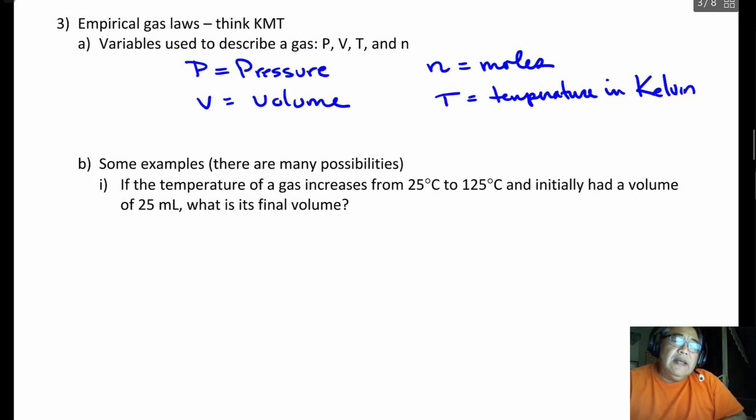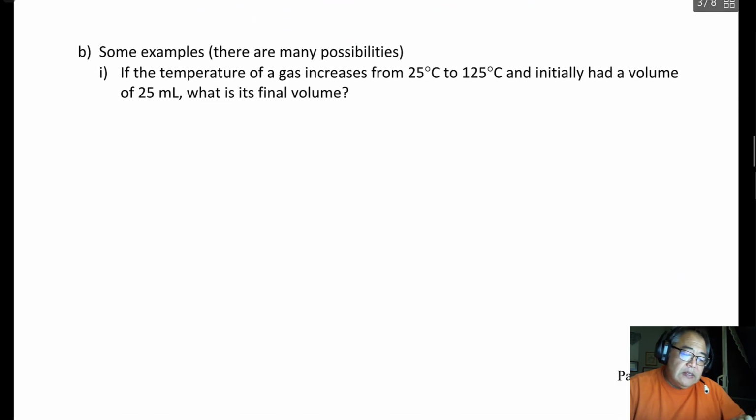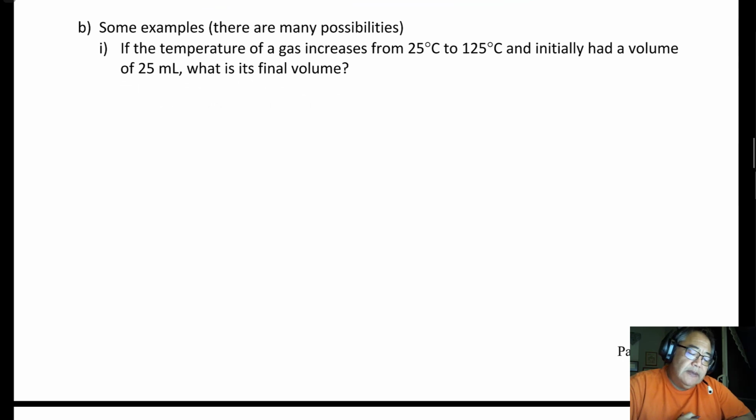And as we go down this list of empirical gas laws, I'll talk a little bit about how it came to be that it has to be in Kelvin. So here's an example of an empirical gas law. I'm not going to give it a name yet, but it says: if the temperature of a gas increases from 25 to 125 degrees Celsius and it initially had a volume of 25 milliliters, what's its final volume? In other words, I'm going to heat this gas.